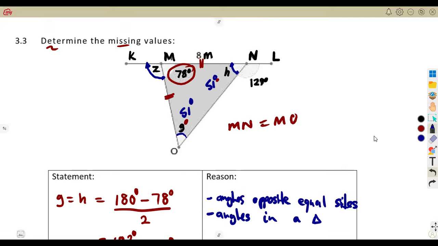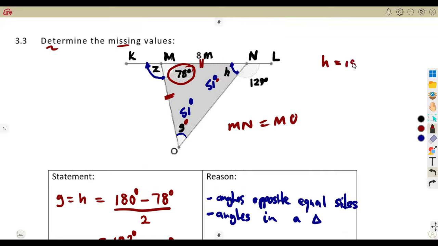There are so many ways that we could have used to find this angle. To find h, we could have determined h directly because we have a straight line, angles on a straight line.